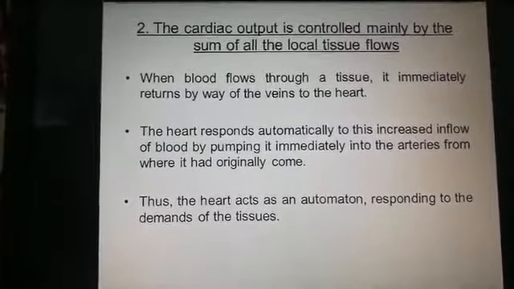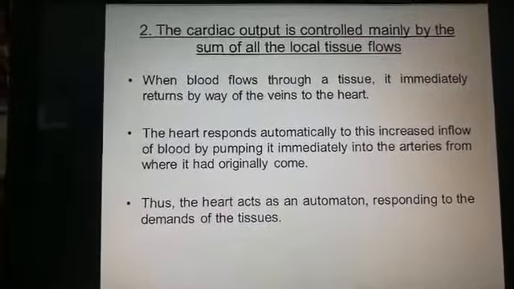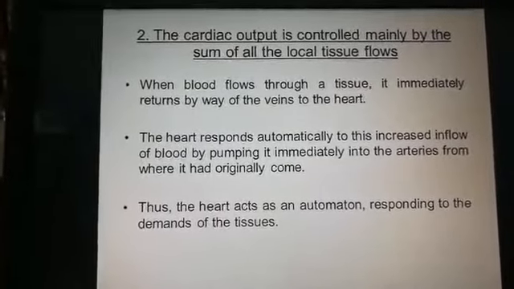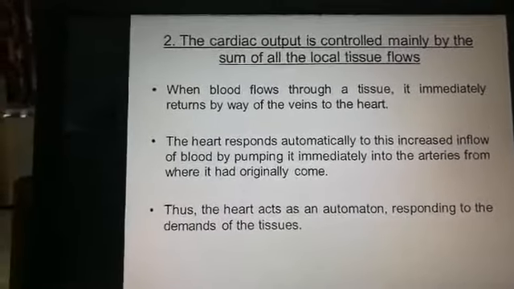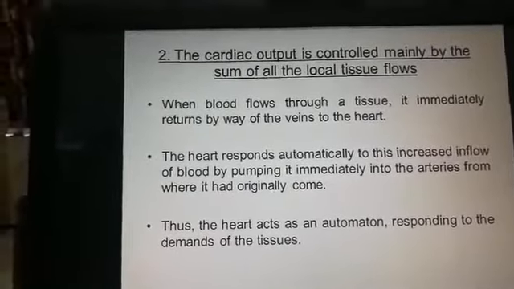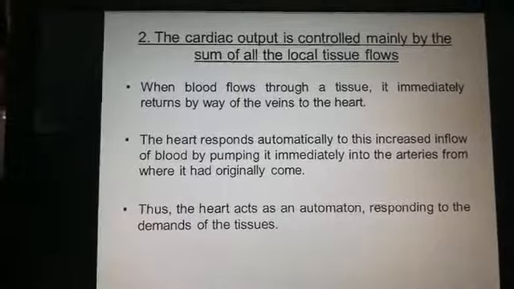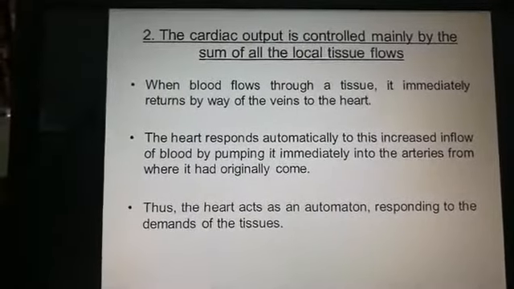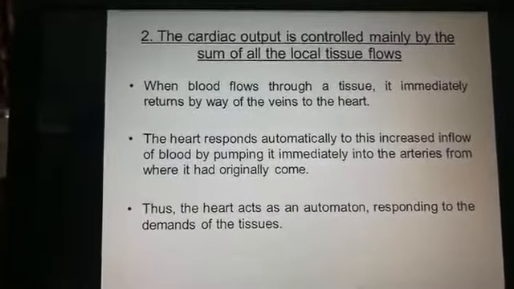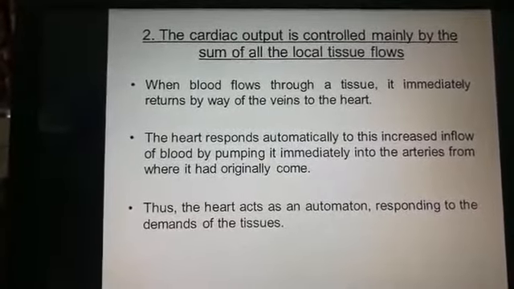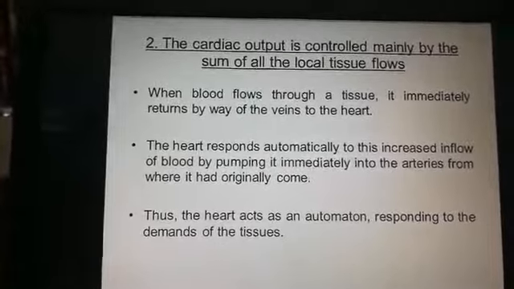So I have told you already that the cardiac output depends on venous return. The higher the venous return, the more the cardiac output. Thus, the heart acts as an automaton responding to the demand of the tissue. So the heart automatically acts accordingly to the demand of the tissue, to the metabolic needs of the tissue.